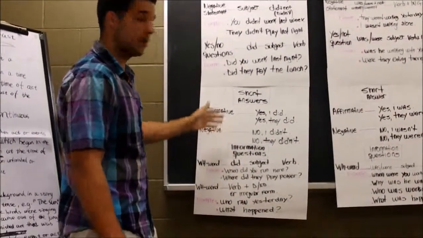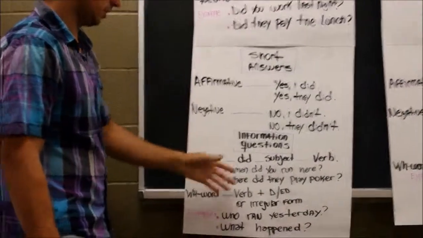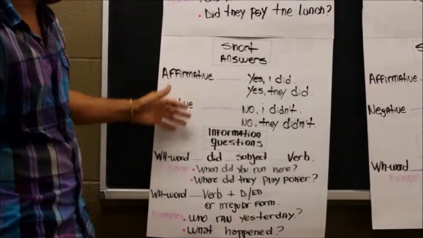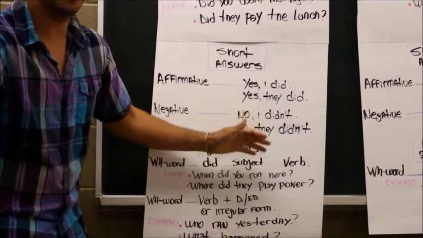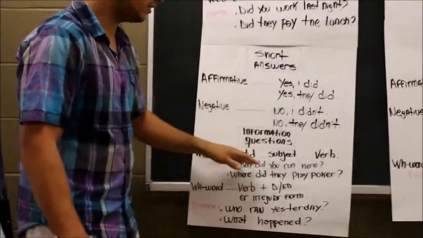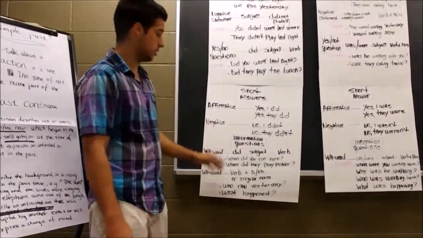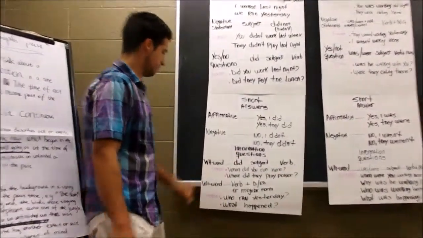Information questions. Information questions use the WH word, for example when, where, why, or what. It is the WH word plus did, the subject, and the verb. For example, when did you run here? Another example is, where did you play poker?